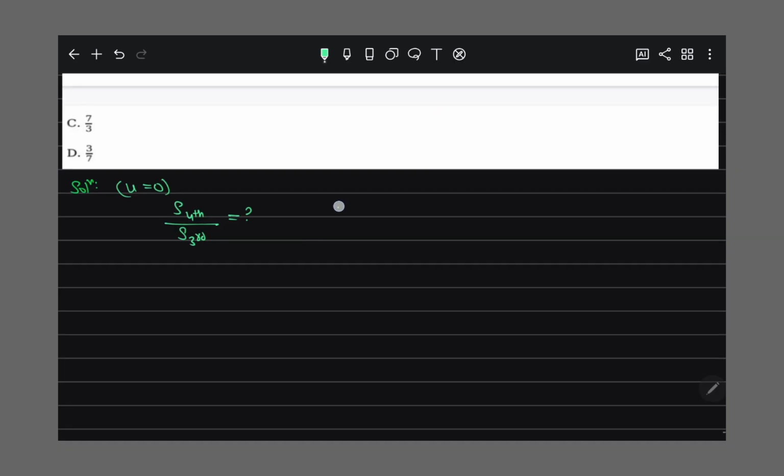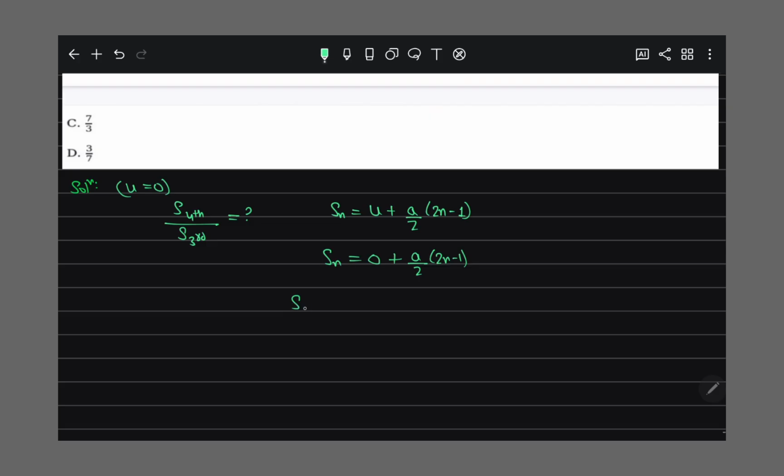So S nth is equal to u plus a by 2 into 2n minus 1. Here the initial speed is 0.